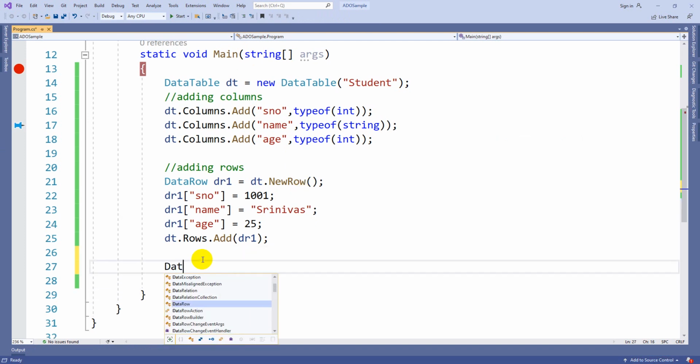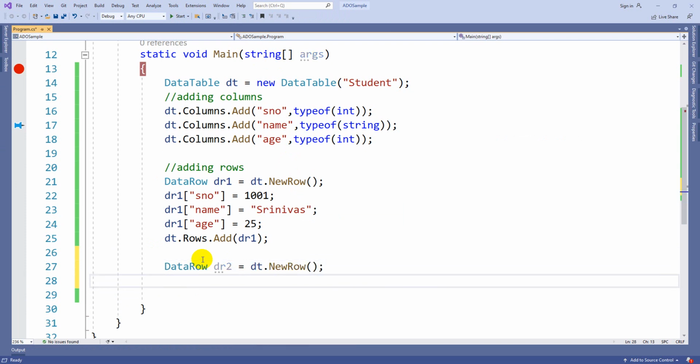So we have another process also, DataRow some dr2 is equal to, again dt.NewRow as it is. So there is no change at all. So this time for dr2, instead of mentioning the column names, you can also use the index of the column. 0 column is nothing but serial number, 1 column is name, 2 column is age, as per the order of the columns we created.